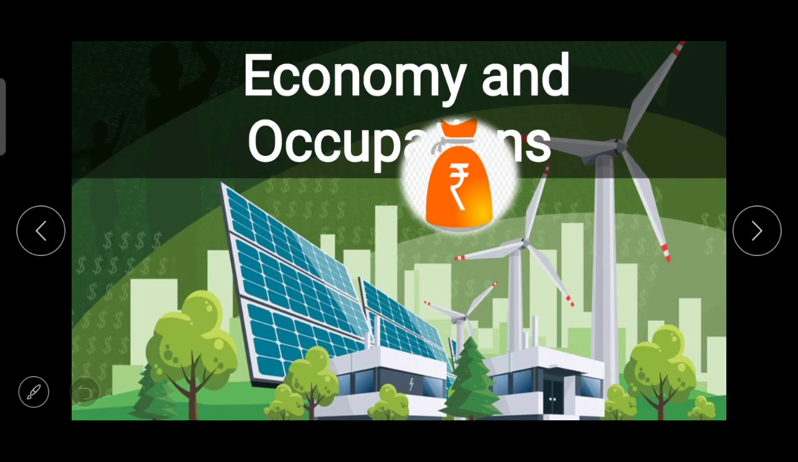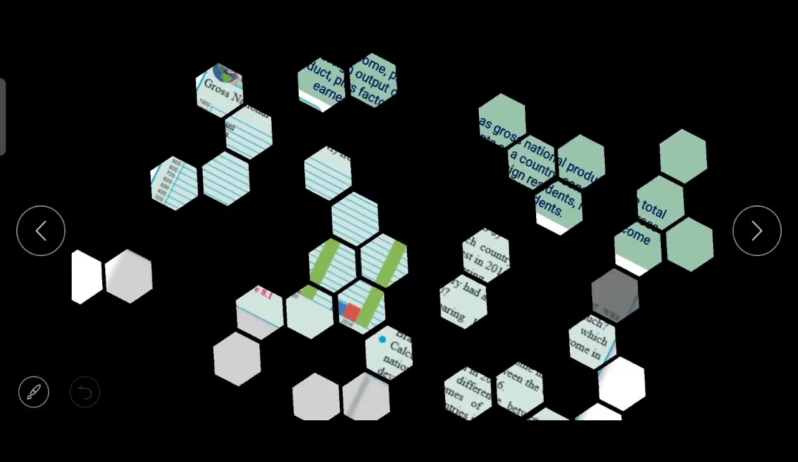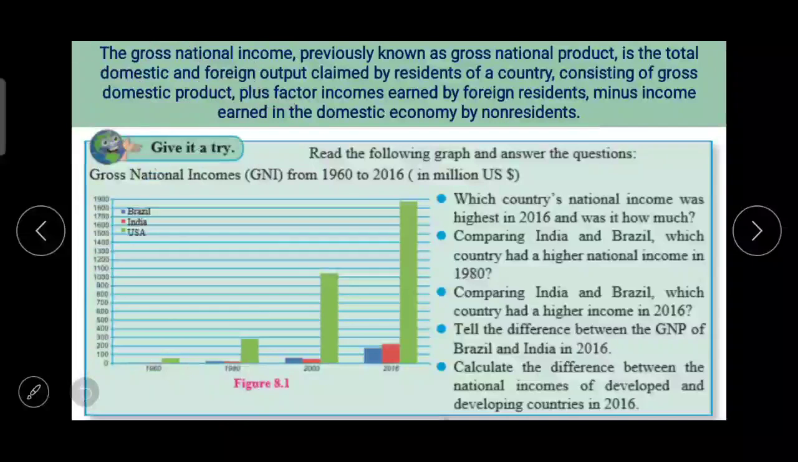My dear students, today in Standard 10's Geography, we'll be learning the topic Economy and Occupations. In this topic, we are going to discuss the economy and occupations of India and Brazil. In the beginning of the lesson, figure 8.1 is given, and in this figure, we have to read the given graph and answer the questions.